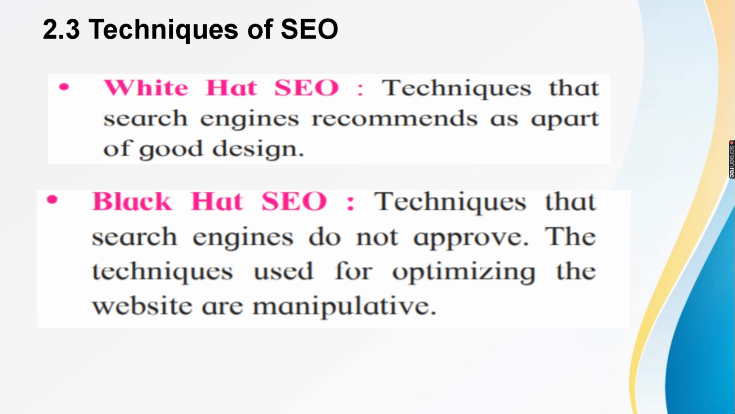Techniques of SEO. There are two techniques in which search engine optimization is done: white hat and black hat. The name itself suggests white hat is something which the search engine recommends, and that is good, such as good designing of the website. Black hat is malicious and misleading. It reads: techniques that search engines do not approve, because some websites are just trying to fool the visitors.